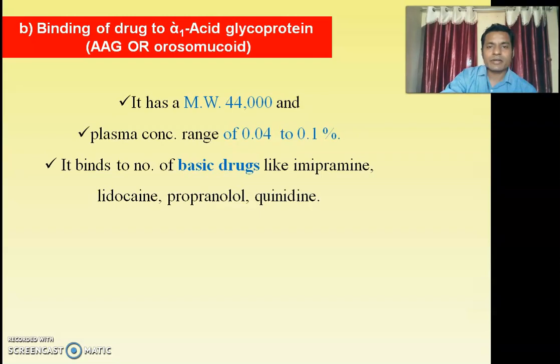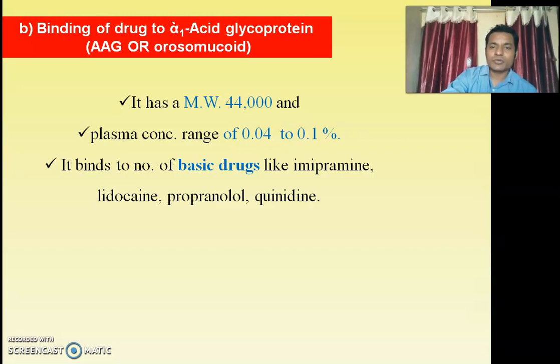It has a molecular weight of about 44,000, and the plasma concentration of these proteins is about 0.04 to 0.1%. It is a very low concentration, and mostly basic drugs bind to the alpha acid glycoproteins, for example imipramine, lidocaine, propranolol or quinidine.